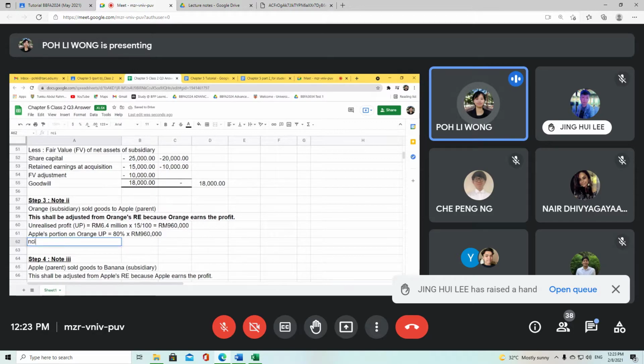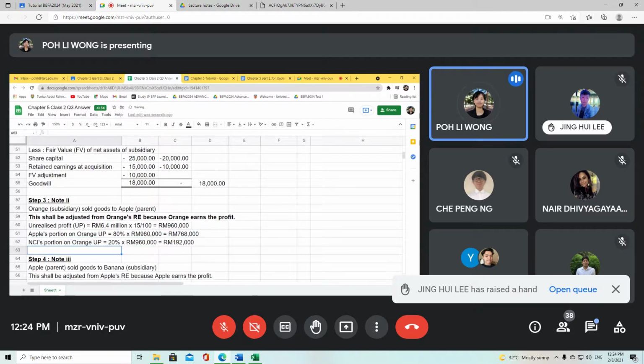And non-controlling interest portion on Orange unrealized profit will be 20% times RM960,000. So 80% of 960,000, you will get 768,000. NCI's portion at 20%, you will get 192,000.